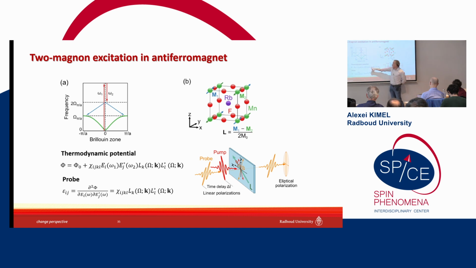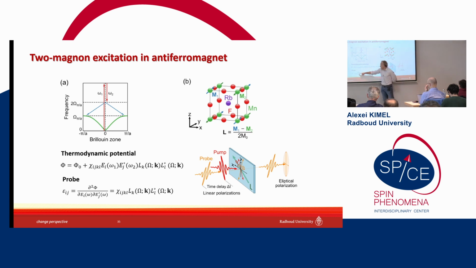Then we look at this term and we say, well, according to stimulated Raman scattering, we can expect it works. So we can excite two magnons at the edge of the Brillouin zone. The term which describes this process would be like this: electric field at omega-1, electric field at omega-2. Omega large is the frequency of the magnon at the edge of the Brillouin zone. K is the vector of the magnon at the edge of the Brillouin zone. Fine. Then you can detect these two magnons at the edges of the Brillouin zone, looking at the dielectric permittivity.